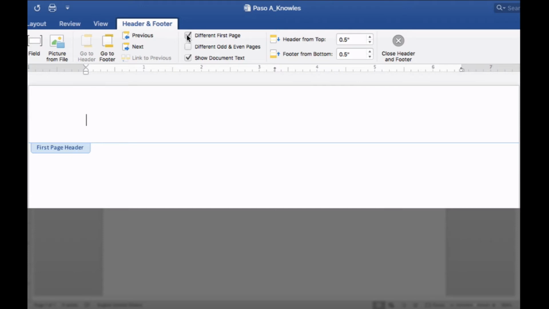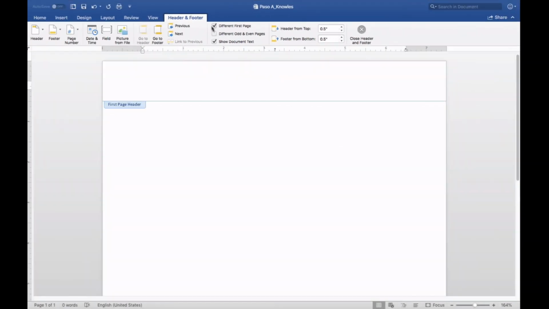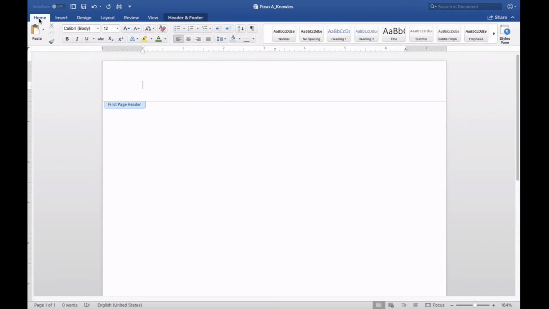So I've clicked different first page. I'm then going to click on the home. What I'm going to do is press select all. I'm a Mac user, so that's Command A. If you're a PC user, you have different shortcut functions, or you can just highlight the header.